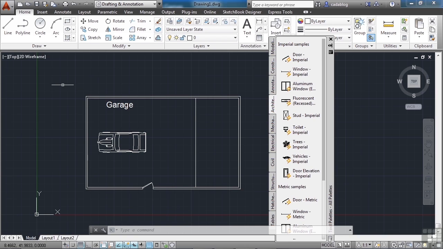So these are just some of the basic tools that you're going to learn how to use. You're going to learn how to draw some lines, use different shapes like our rectangle, offset them, copy them, trim them, insert other objects into your drawing, draw a line, draw two lines. You can even draw some circles for whatever they need to be. It seems a little overwhelming right now with all of the buttons and all the panels that are up on the screen. I understand that. We're going to break it down and look at one thing at a time, and then we're going to show you how to apply them to a project. And we're going to slowly build on that project more and more until we work on our final project when we make a design drawing for a small movie theater.